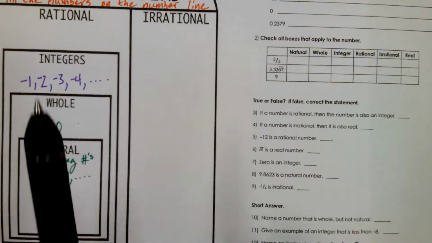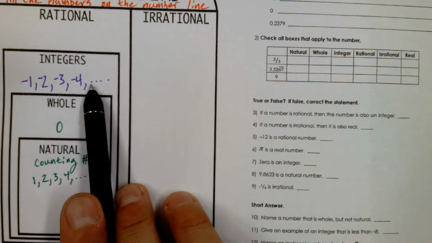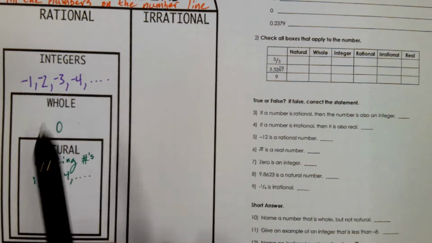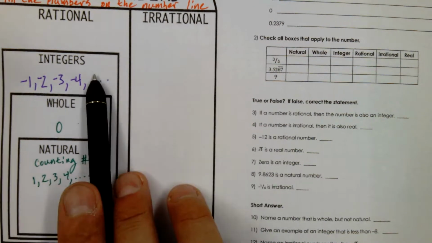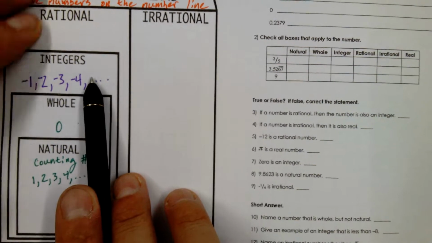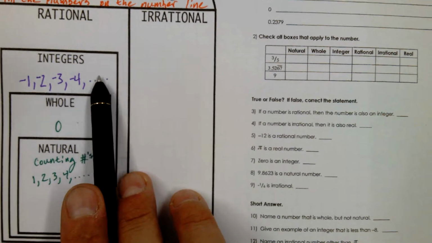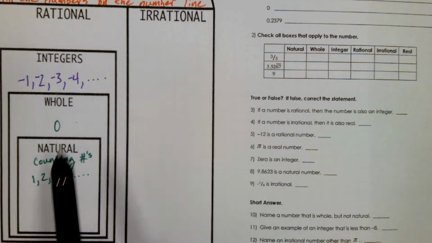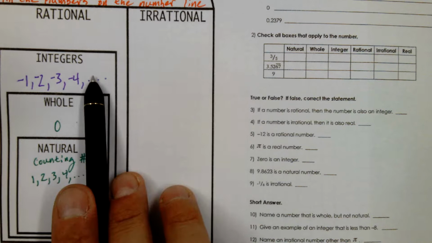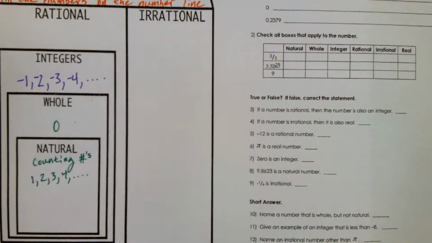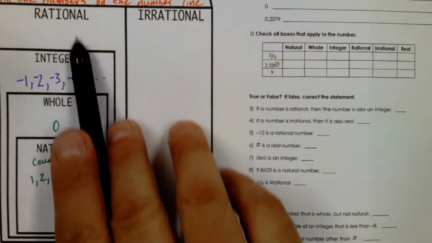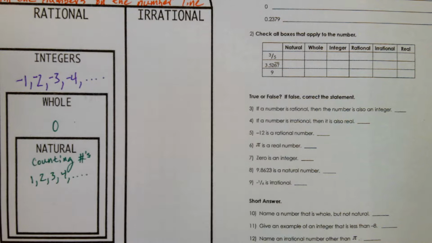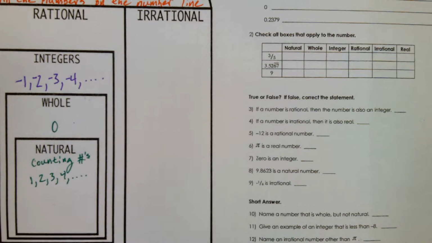So now, the number -5, it lives here. Is it a natural number? It's not, because it can only be everything above it. It can't be a whole number. It can't be a natural number. It has to be just an integer, but it's also rational and real. So something here is everything above it. Okay? Does that make sense? Okay. All right. Moving on.